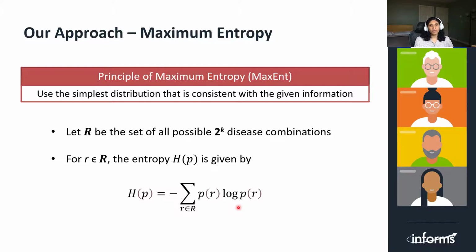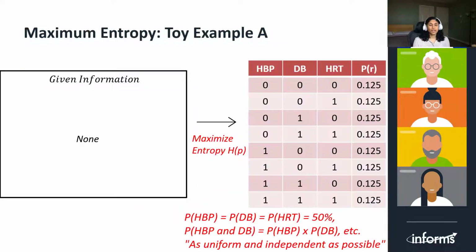We can describe this principle with the help of an example. In our first dataset A, we wish to estimate the prevalence of 3 diseases: high blood pressure, denoted by HBP, diabetes denoted by DB, and heart disease denoted by HRT. We have no other information that is available to us.